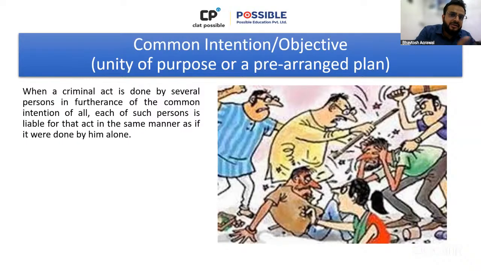They all have a plan that they will distribute the money among themselves. So two people are actually inside the bank and three people are waiting outside, guarding, maybe helping them out, facilitating the robbery. So when the robbery is committed, eventually, everybody shall be liable for the offense of robbery. Everybody, all five of them. Now the rest three people who were outside the bank, they cannot make an excuse that we did not commit robbery because we did not enter the bank.